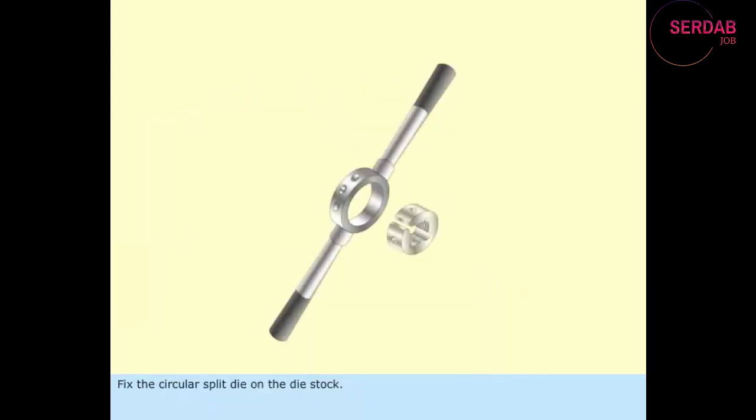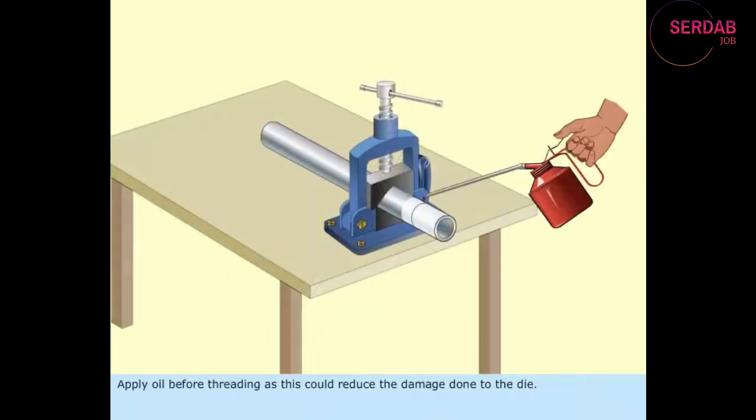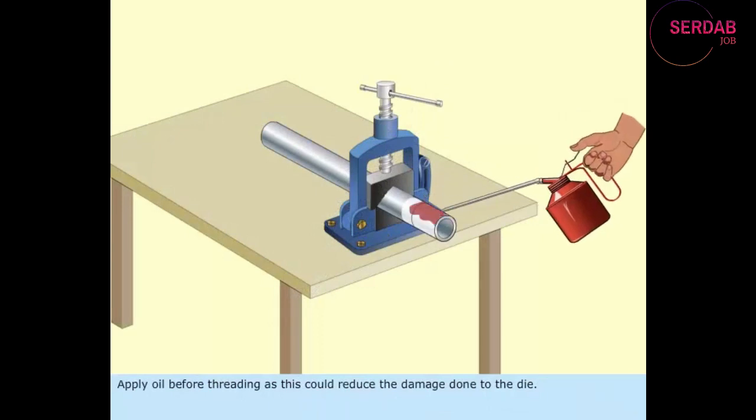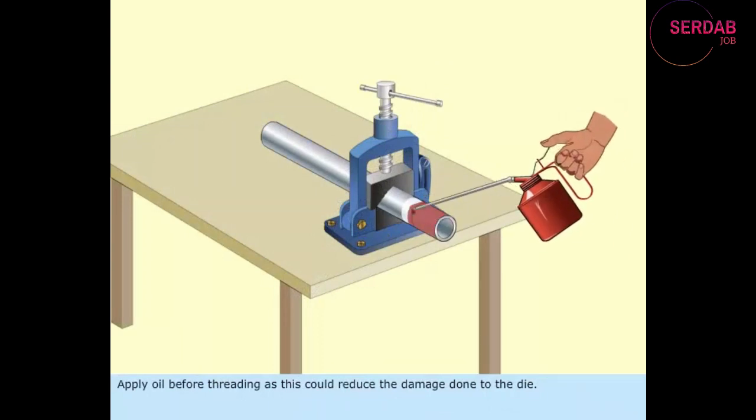Fix the circular split die on the die stock. Fix the screw of the die stock and adjust it to get the desired depth of the threads. Apply oil before threading, as this could reduce the damage done to the die.